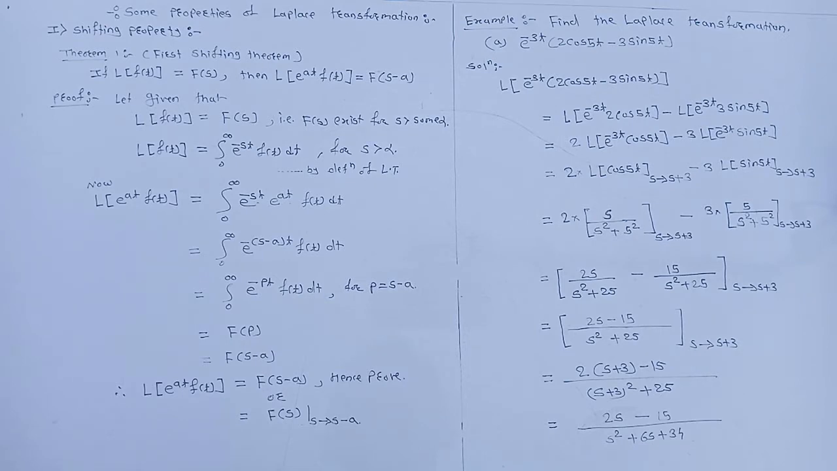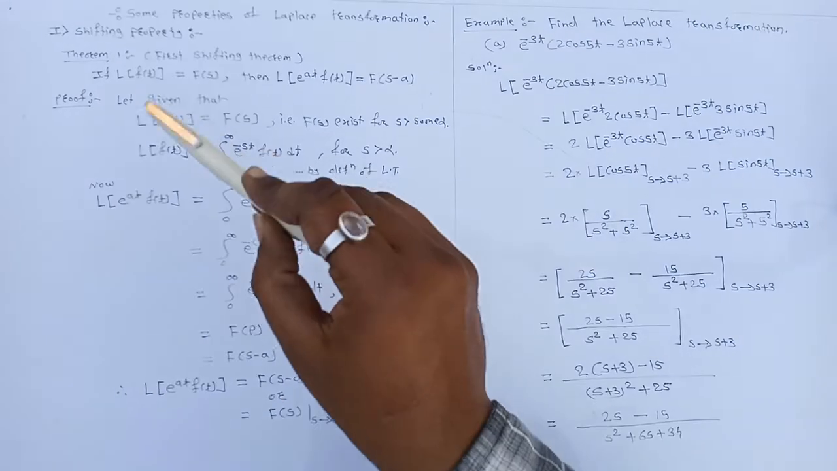Linearity property, second shifting theorem, etc. and examples on those properties. Now the first property is the shifting property. The theorem on the shifting property is the first shifting theorem.